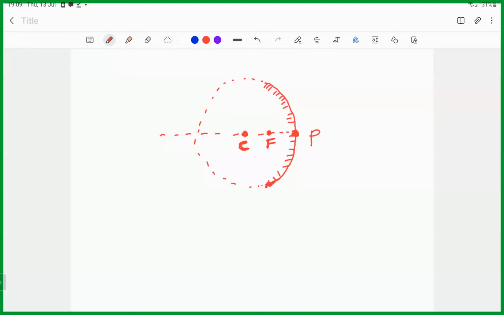So if this is one ray, what will happen? This one passes through the focus. Let's take one more ray.